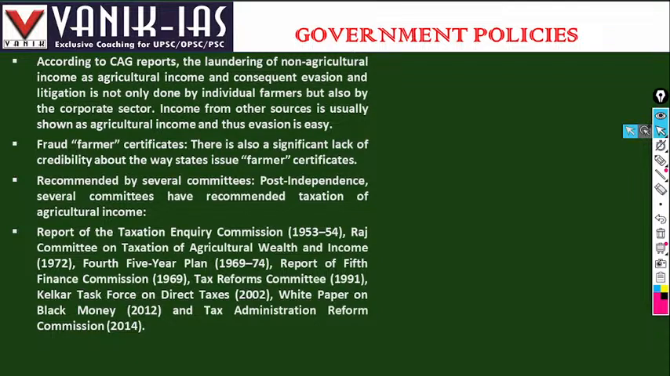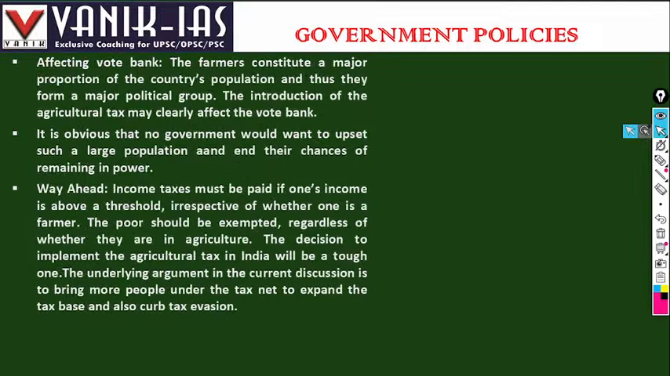Several committees recommended taxing agriculture: the Report of the Taxation Inquiry Commission, the Raj Committee on Taxation of Agricultural Income, the Fourth Five-Year Plan 1960, the Report of the Fifth Finance Commission 1969, the Tax Reform Committee 1991, the Kelkar Task Force on Direct Taxes 2000, the White Paper on Black Money 2012, and the Tax Administration Reforms Committee 2014. All of these committees recommended improvement of tax, but the government has not taken any step.